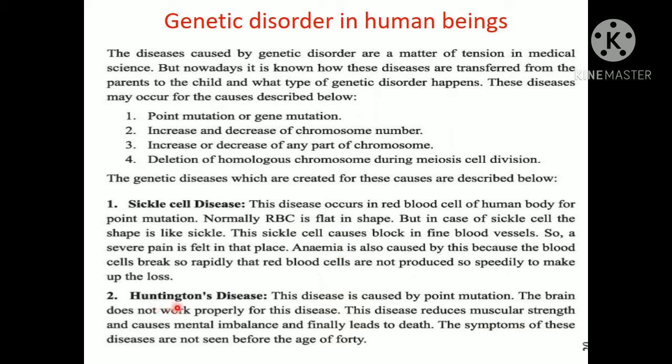Then Huntington disease. This disease is caused by point mutation. Like sickle cell disease, this disease is also caused by point mutation. The brain does not work properly for this disease. This disease reduces muscular strength, causes mental imbalance and finally leads to death. The symptoms of this disease are not seen before the age of 40. So we found that sickle cell disease is related to blood and Huntington disease is related to brain. But this disease is not seen before the age of 40.